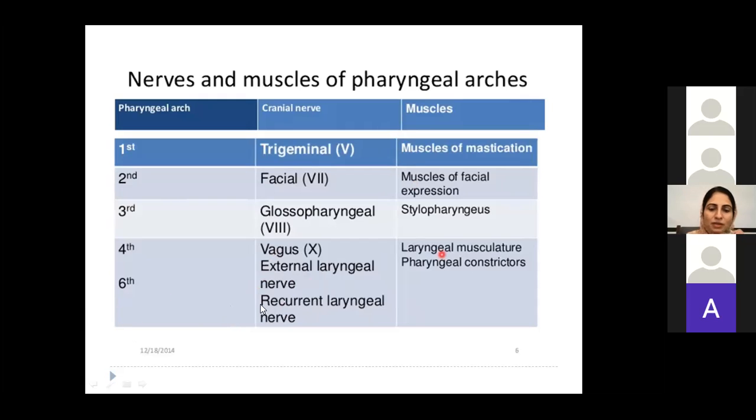Okay, so आपको पता होगा कि larynx, शायद आपने larynx पढ़ी हो. Yes, in respiratory system आपने पढ़ी होगी. Larynx में आपने सुना होगा नाम. Recurrent laryngeal nerve supplies all the muscles except one muscle, that is the cricothyroid. So this is the recurrent laryngeal nerve, which is actually supplying the intrinsic muscles of the larynx, the cartilages of the larynx. That's why it is the nerve of 6th pharyngeal arch. External laryngeal nerve supplies 4th pharyngeal arch, and thereby it supplies the constrictors of the pharynx and levator muscle.